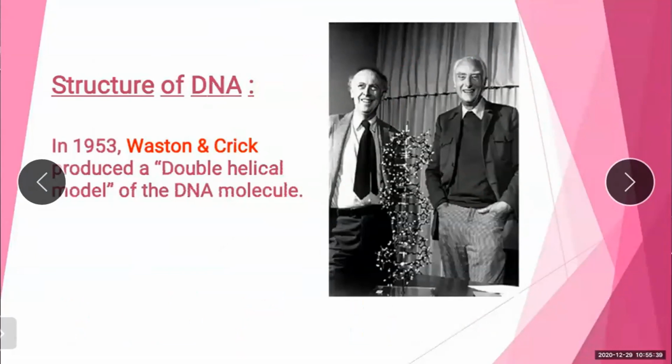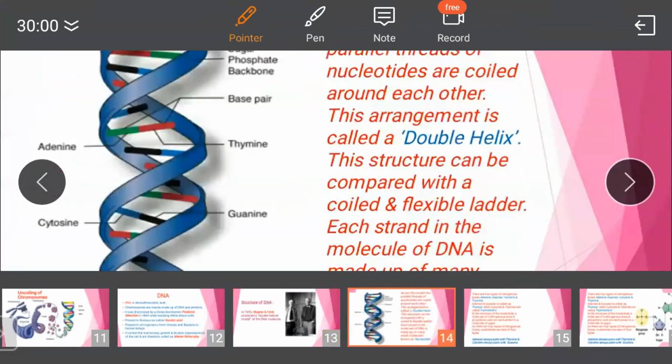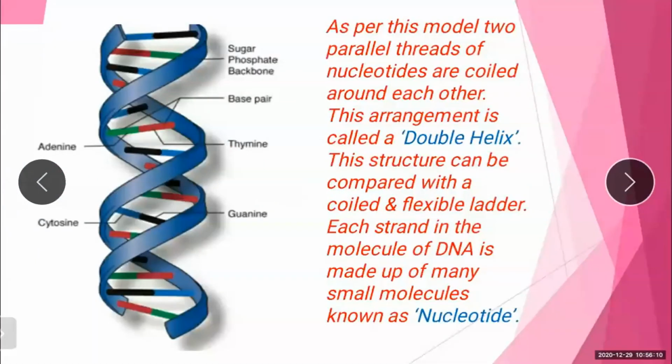You have seen it in this slide, I have explained already. Each strand of this helix is made up of nucleotides. Each nucleotide is made up of phosphoric acid, a deoxyribose sugar, and a nitrogenous base.